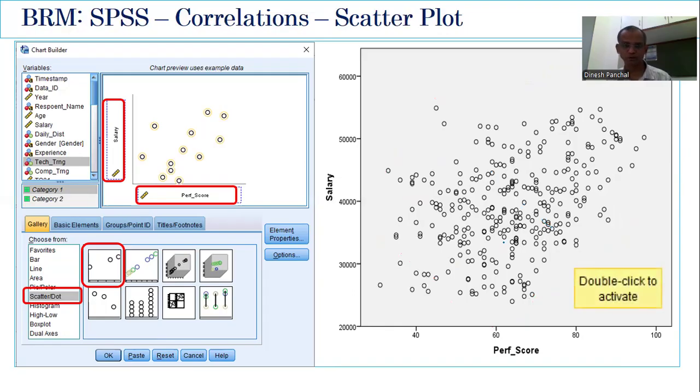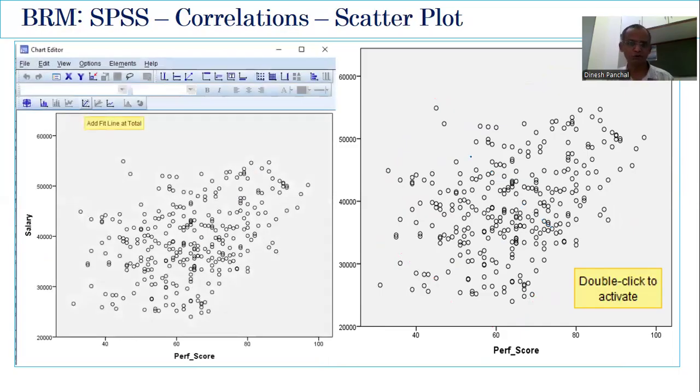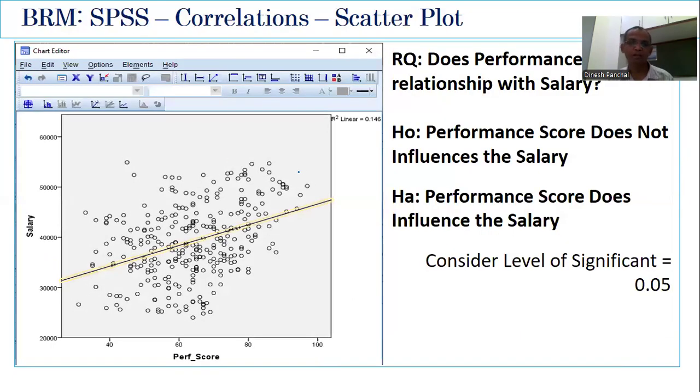So once you double click on this chart, one more window will open. And the window will be similar, except we have a few more options here. So please click on this option, which will fit a line across these data points. Okay. And on the chart, we'll see this value come up. That's called R square. It's a square of R, and R is a Pearson correlation coefficient, which is 0.146.